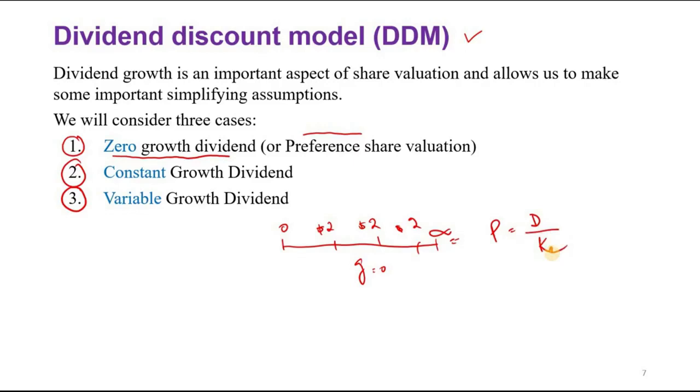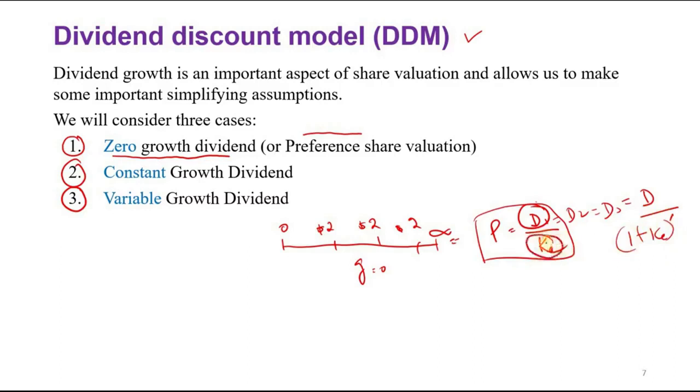Remember, that is actually the formula of a perpetuity. There is no growth in the dividend, so it is fixed: D1 is equal to D2 is equal to D3. That's why I'm writing it as D. And we are also not using (1 + KE) to the power n, so we only use KE or KP.